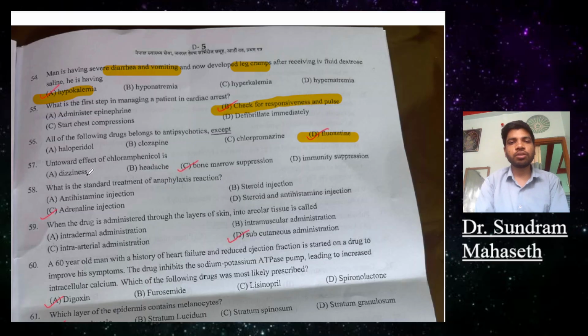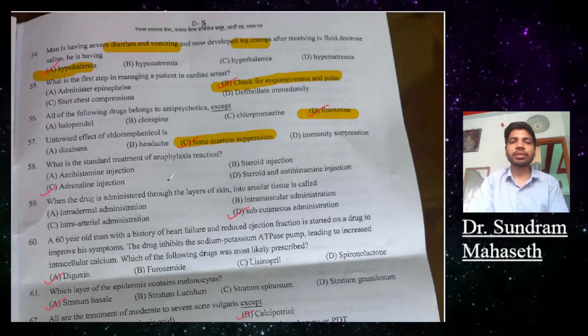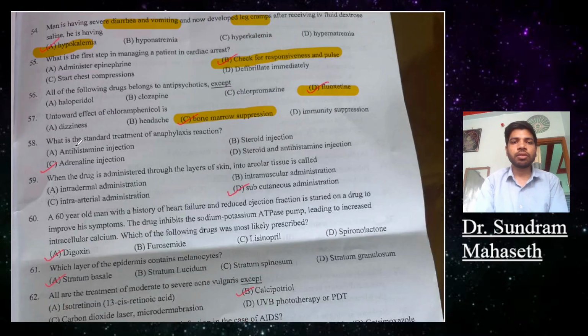Question 57. Untoward effect of chloramphenicol is A, dizziness, B, headache, C, bone marrow suppression, D, immunity suppression. So the answer is bone marrow suppression. What is the standard treatment of anaphylaxis reaction?